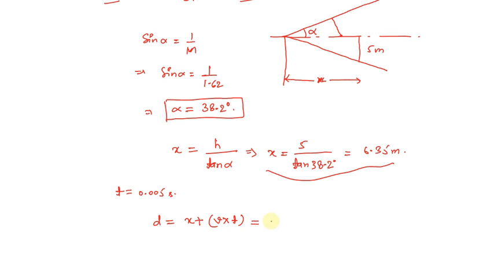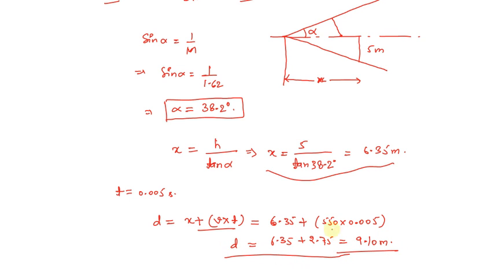So after using this formula, what we're going to get is 6.35 plus 550, that was the velocity of the bullet, into 0.005. After calculating, we're going to get 6.35 plus 2.75, and that will be equal to 9.10 meter. So that will be the distance at which the camera should be located from the object.